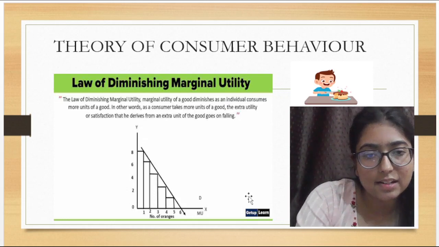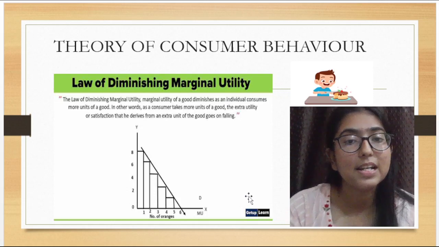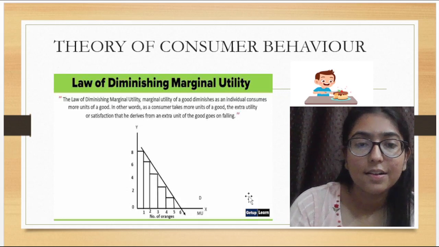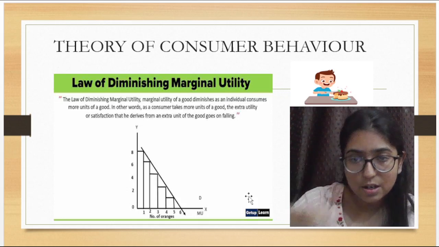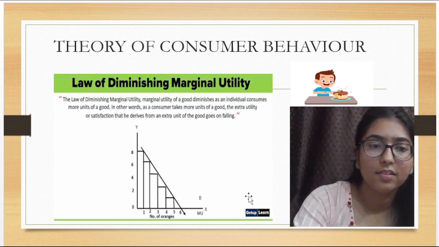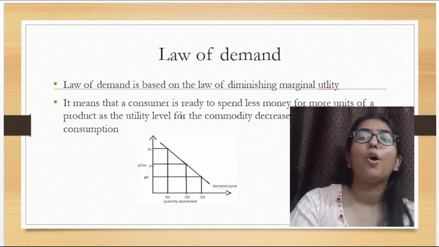Right, you can see this graph. This graph is downward sloping. Why is it downward sloping? Because, as we have just learned, the satisfaction level decreases. That's why it is a downward sloping curve. Right? After completing this, we will start with the law of demand.